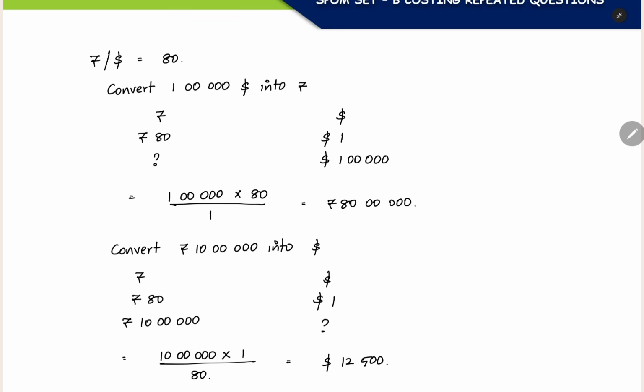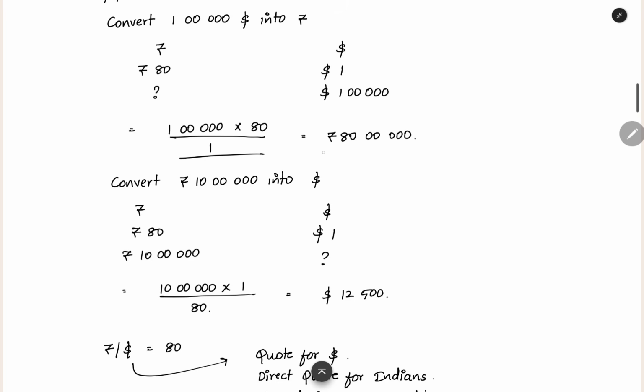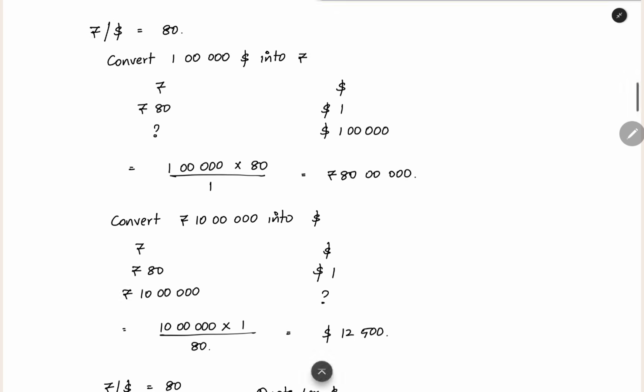This you can do by simple cross multiplication. You are going to multiply these two and then divide by this one. So when you cross multiply, you will get this, and you can easily convert it to 80 lakhs. You will easily get the 80 lakhs. So you can do this using normal cross multiplication itself.